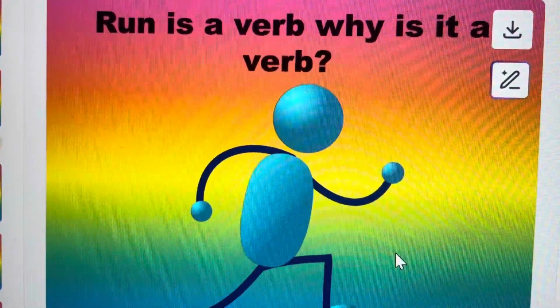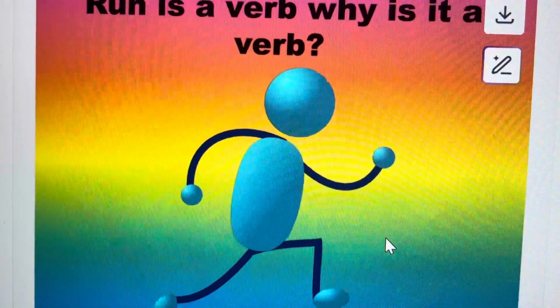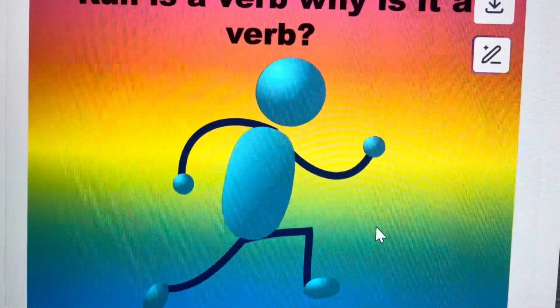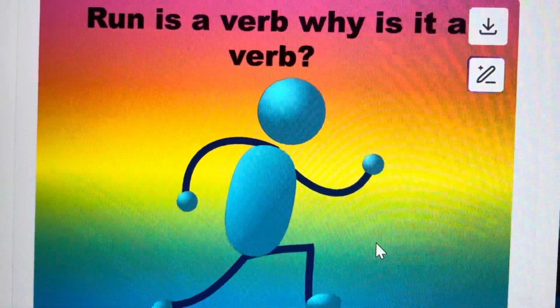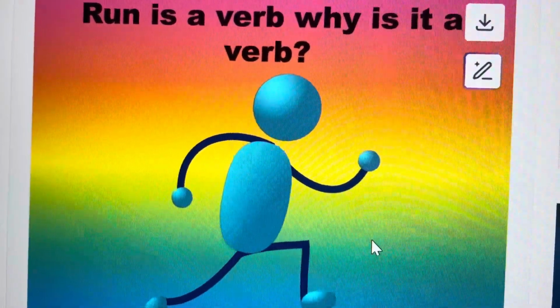Run is a verb. Why is it a verb? Because you are doing an action. A boy is running. See in a picture, a boy is running. So that shows that he is doing an action. So boy is running and run is a verb.